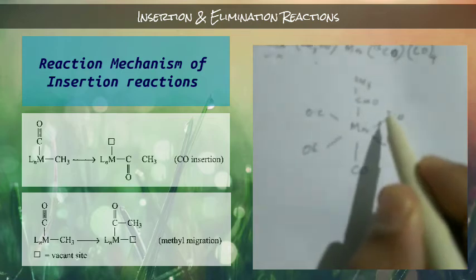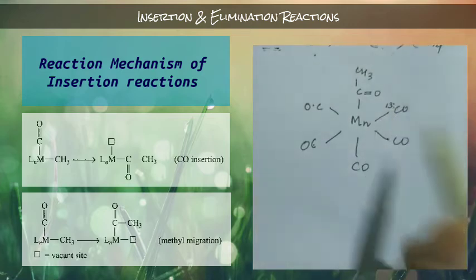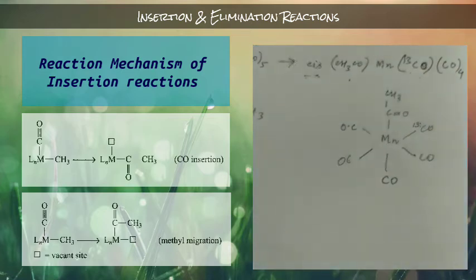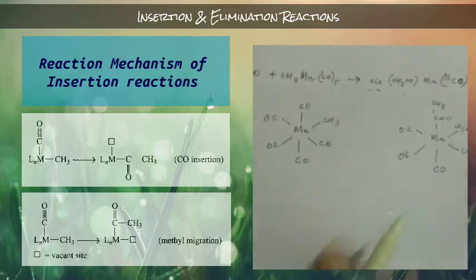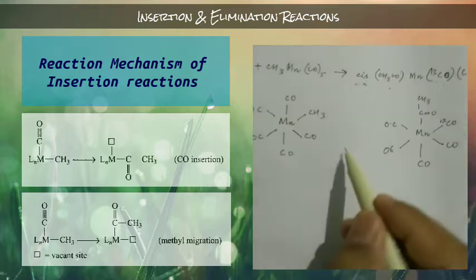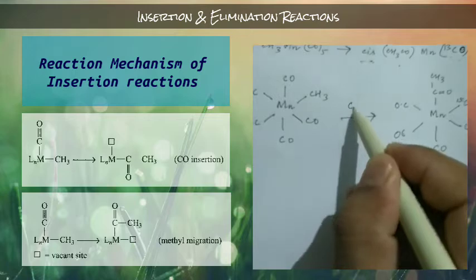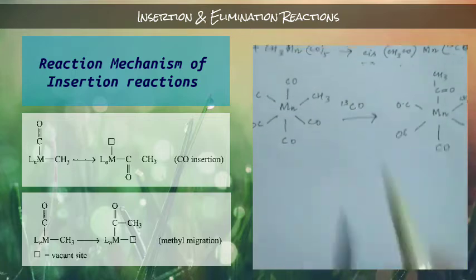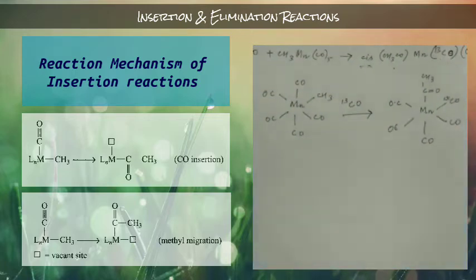Let us suppose this is your C13. So now this is your product, this is your reactant. You just add this one, so this is your insertion reaction.